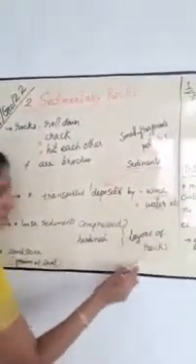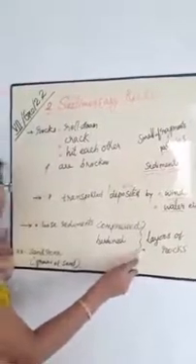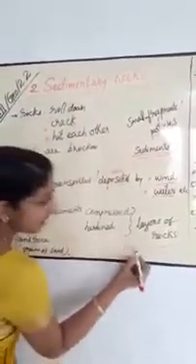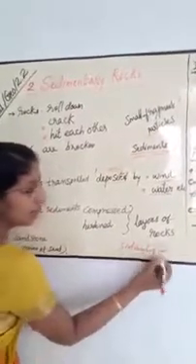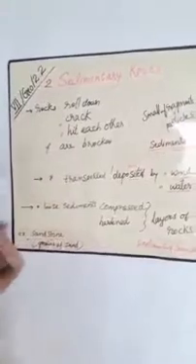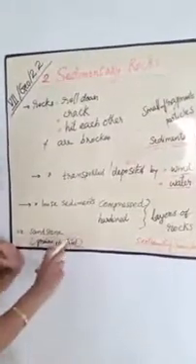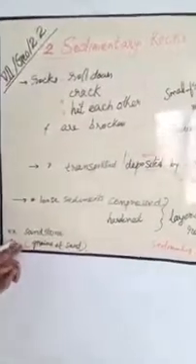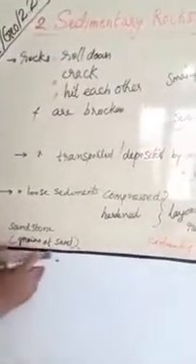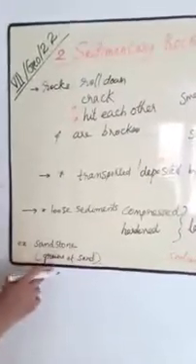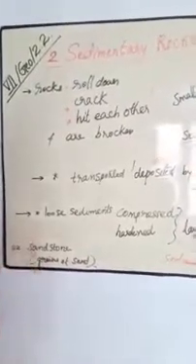These layers of rocks, what do we say? Sedimentary rocks. That is called sedimentary rocks. Sandstone is an example of sedimentary rock. Sandstone is made from grains of sand.